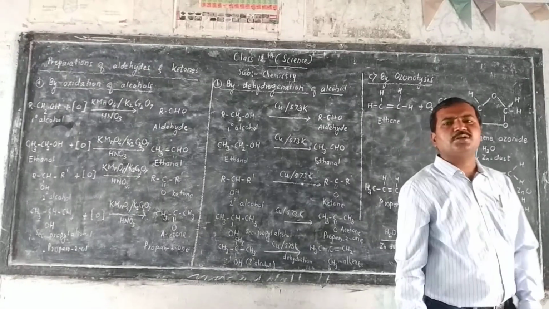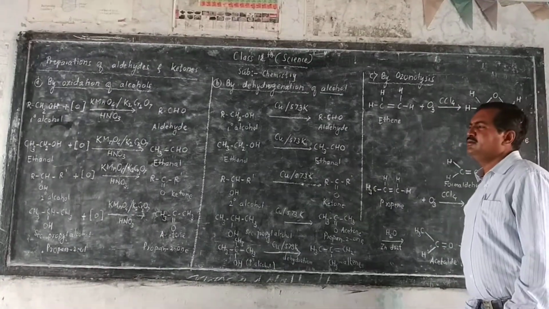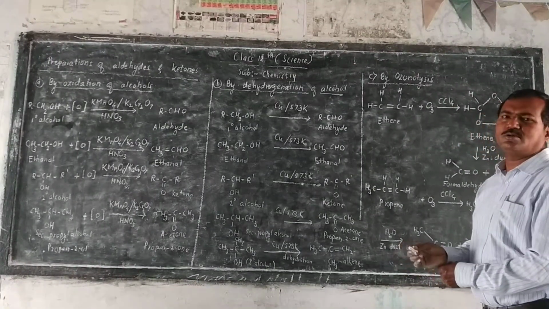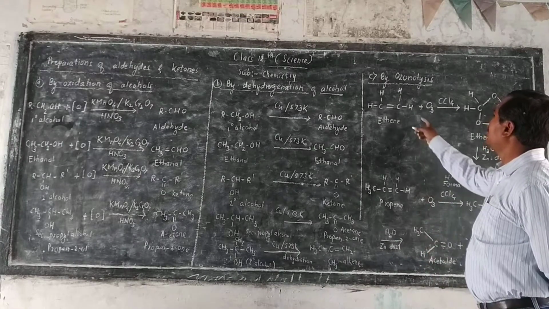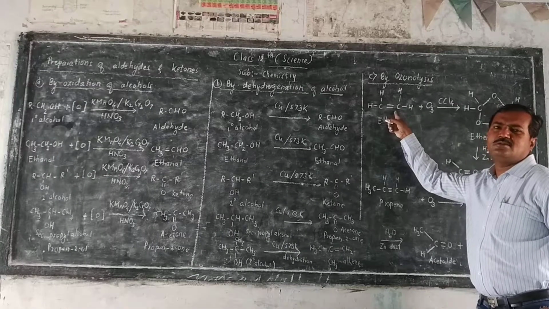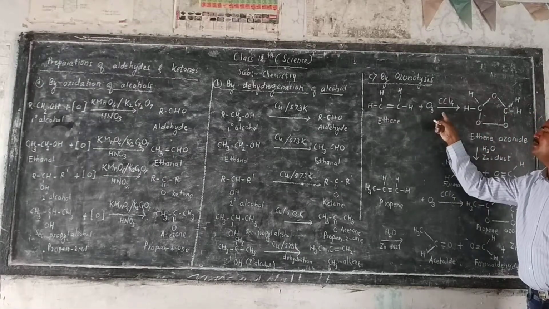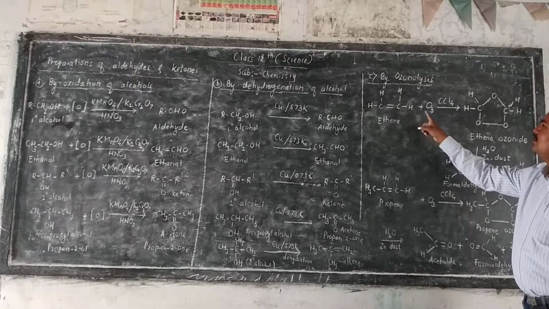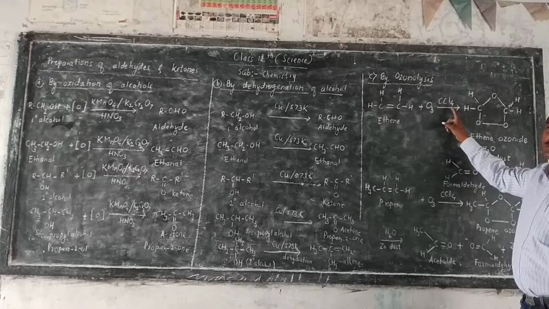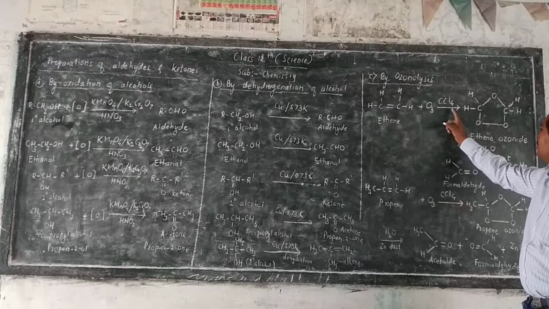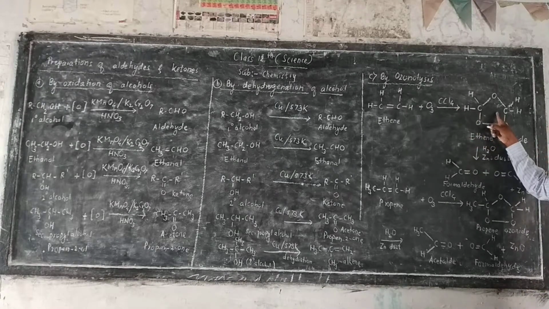Now another method is ozonolysis. We have studied in 11th standard ozonolysis. Here addition of ozone to alkene, then double bond of alkene breaks. When ozone is added to alkene, here ethene, in presence of carbon tetrachloride, then here ozonoid ring is formed.